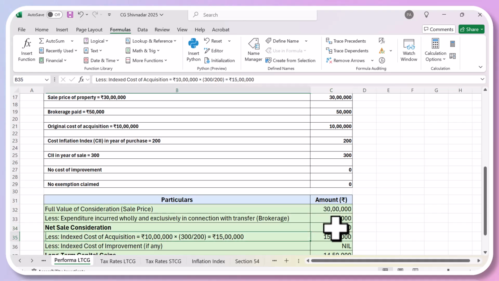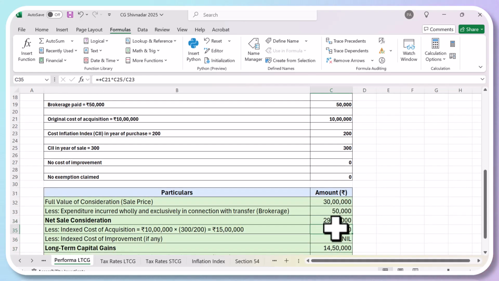Then less, index cost of acquisition, which is here. If you see the formula here, which is C21 into C25 divided by C23, this is 10 lakhs into 300 divided by 200. So 10 lakhs has become 15 lakhs.